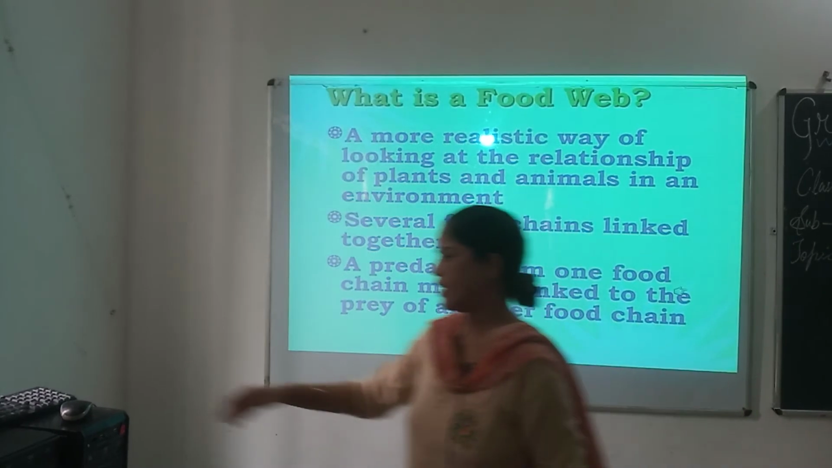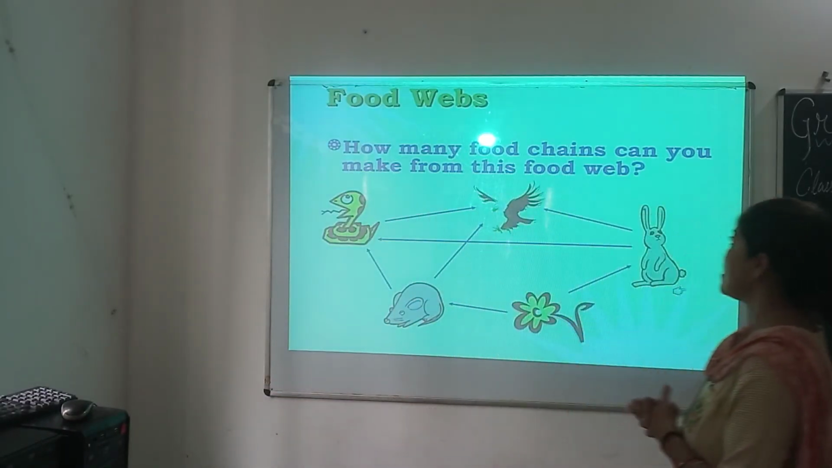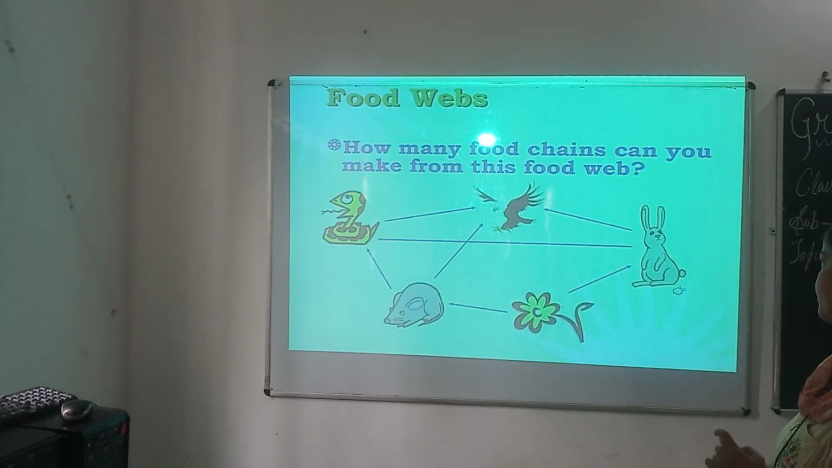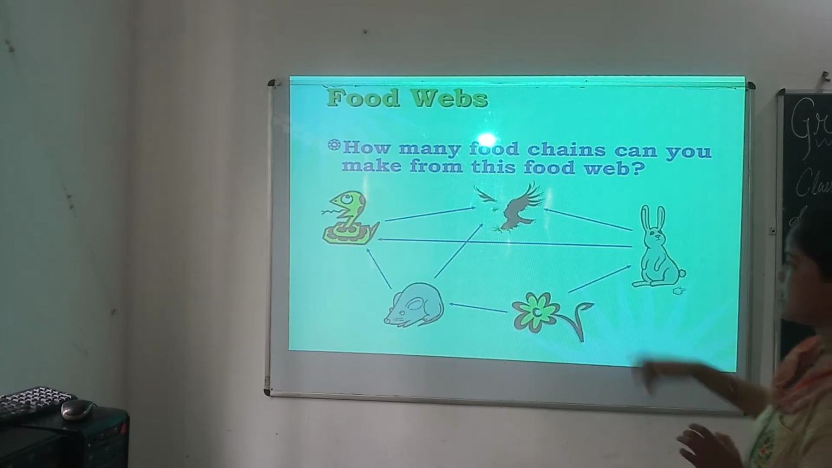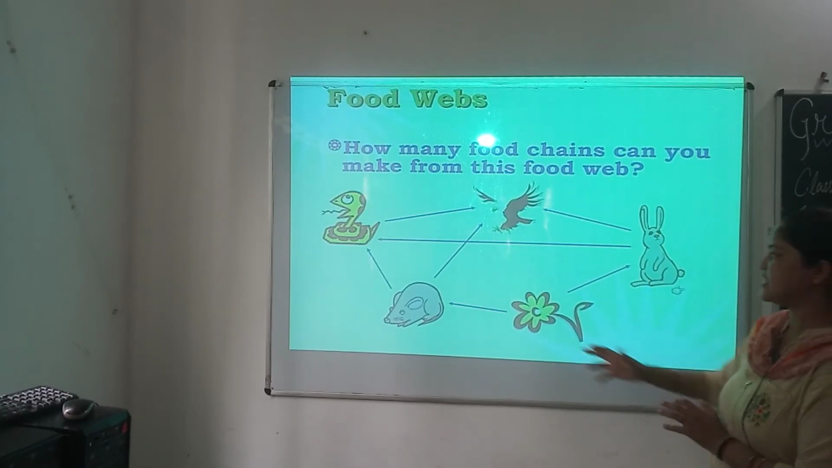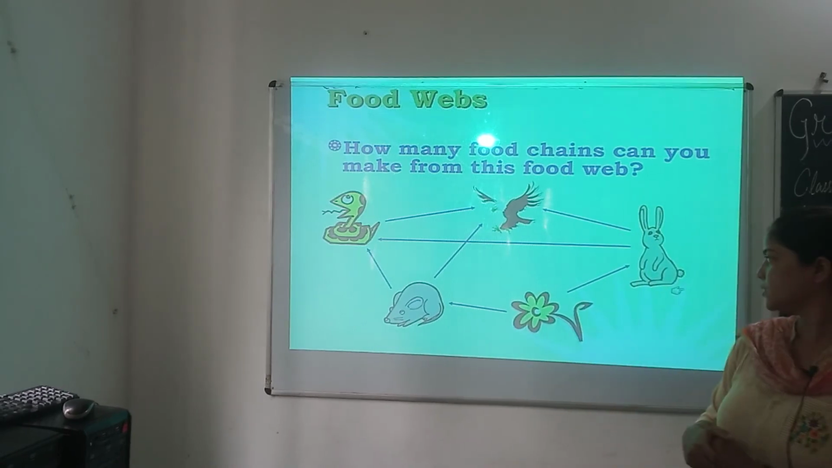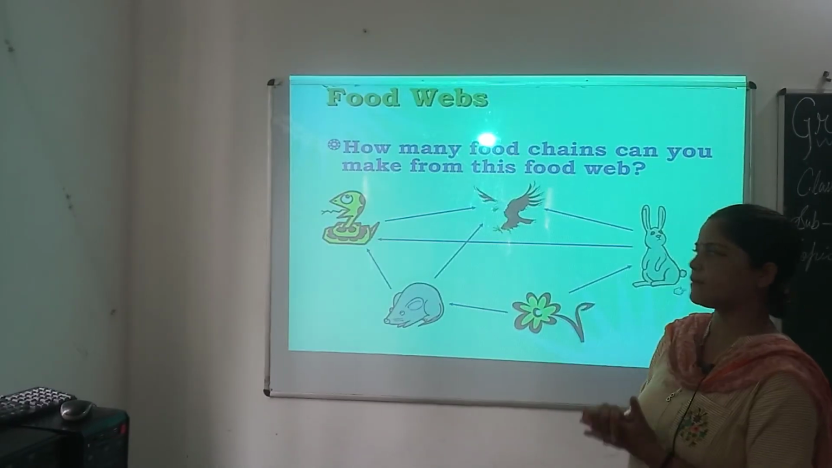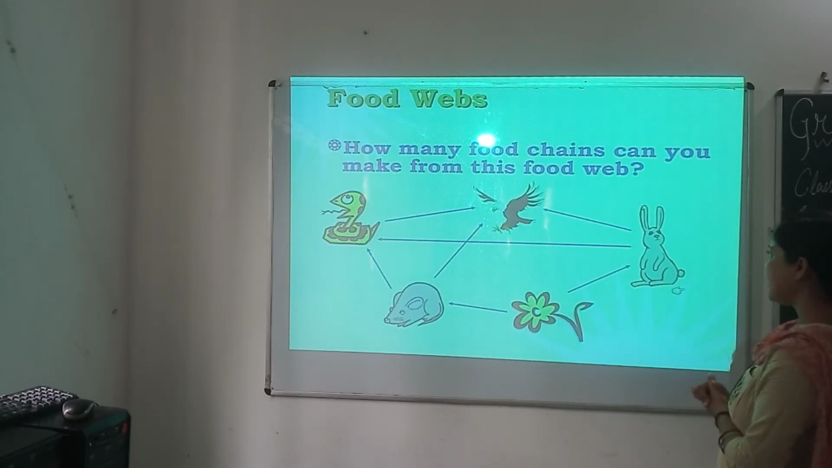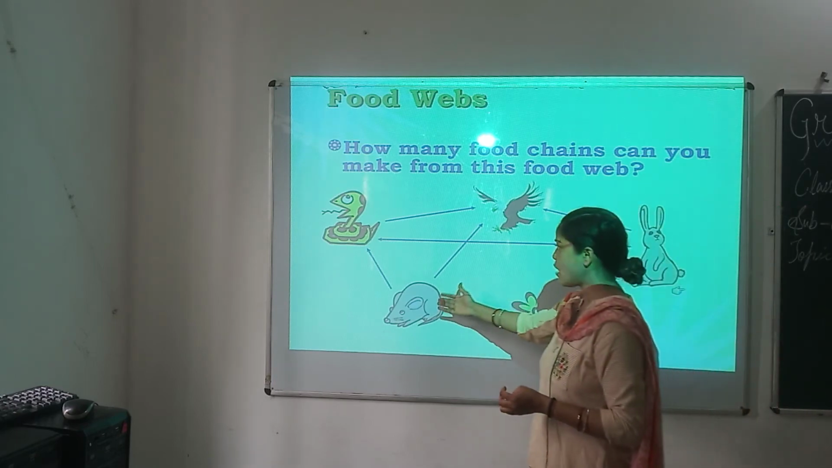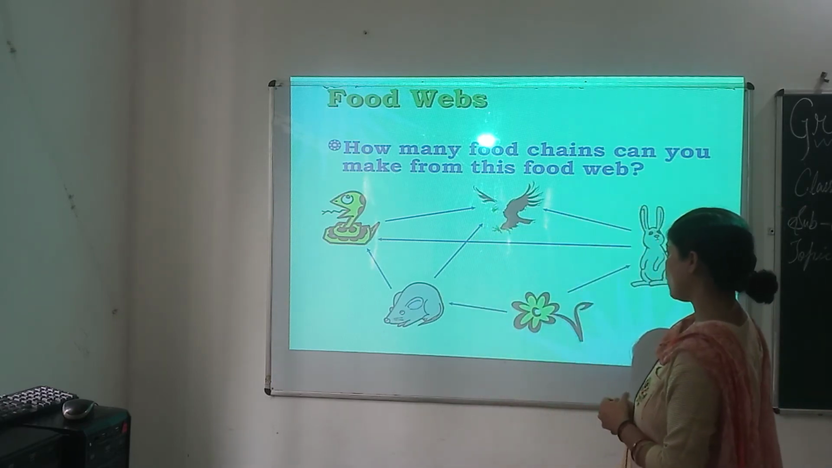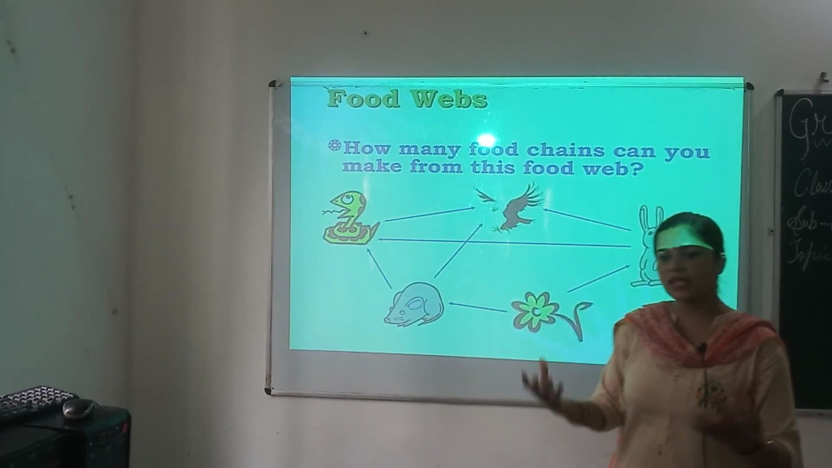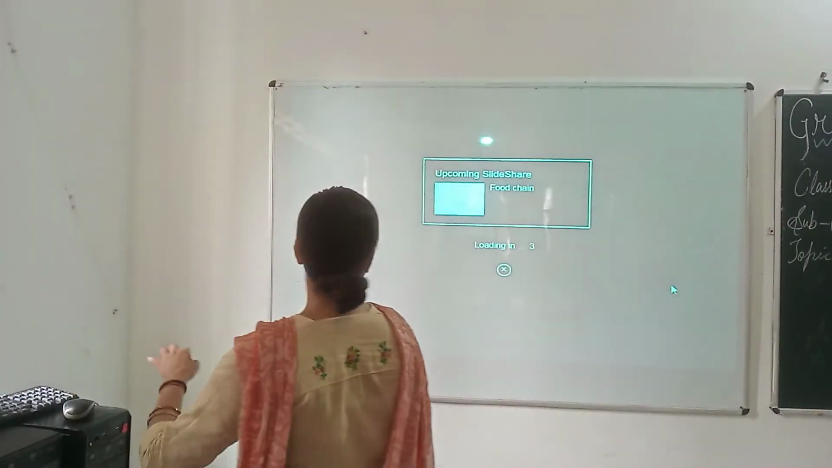So how many food chains can you make from this food web? Tell me. Yes. Grains are eaten by rabbit, mouse, okay, and mouse is eaten by a snake, snake is eaten by eagle, and I can also say that mouse is also eaten by an eagle. Am I right? And plants are also eaten by a rabbit. So these all are interlinked.